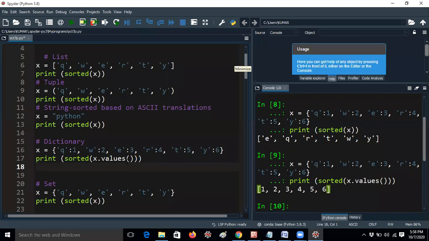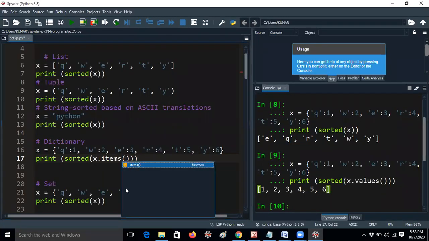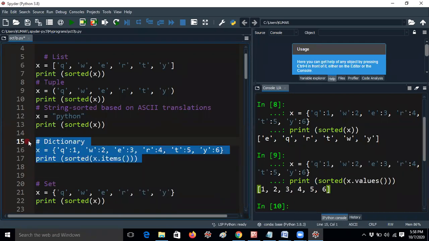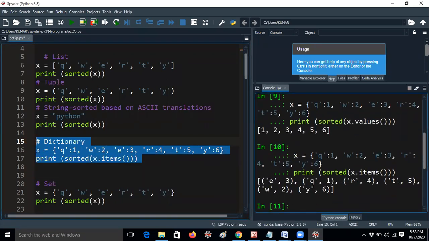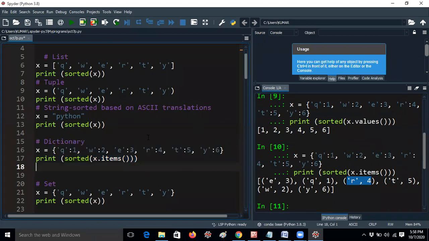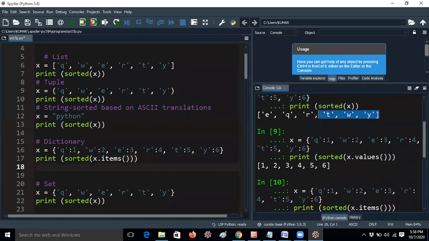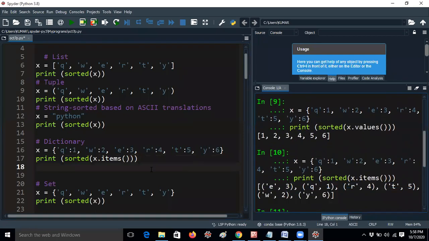So it is getting items, which means values. If you would like to get the complete dictionary values, you can use the other method we have, items, which displays all the elements in key-value format. Let me run this. Here it comes in dictionary format: E3, Q1, R4, like that. First E is printed, because of the key. Even if you are not mentioning anything, it gets the elements in the same order as we had earlier. These are the various kinds of examples.